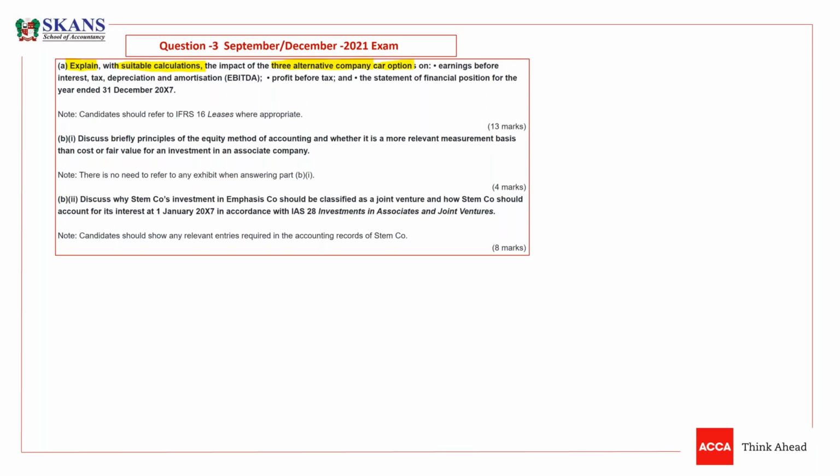Now what we need to do? You need to tell them the impact and you have to calculate as well. Earning before interest, tax, depreciation and amortization, the first thing. And the second thing would be profit before tax. And the statement of financial position for 31st December 20X7. So year end is 31st December X7 and you have to give the impact.